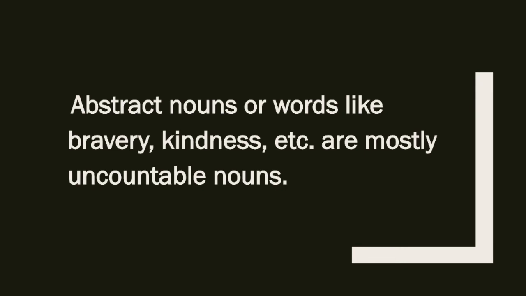Now just see abstract nouns. You all know abstract nouns. We have seen them in the first chapter, right? The feelings and all, the ones which we cannot see, we can feel, like bravery, kindness. All these are mostly uncountable nouns. Obviously you cannot measure kindness. Can you measure kindness? How much kindness? 1 kilo, 2 kg? No. So these are uncountable nouns. Abstract nouns are considered uncountable nouns because you cannot count them.